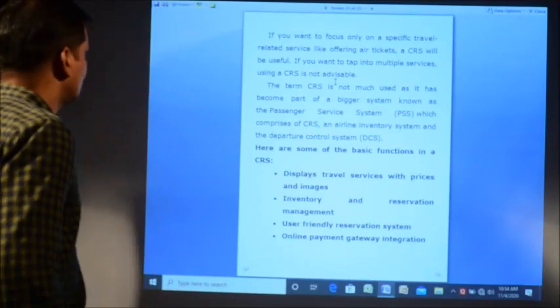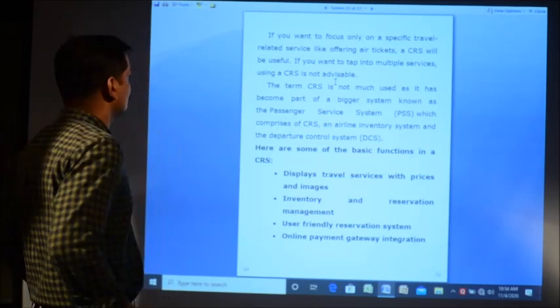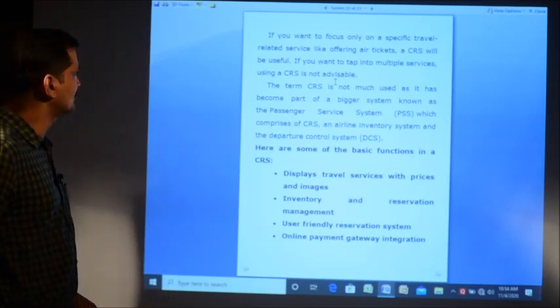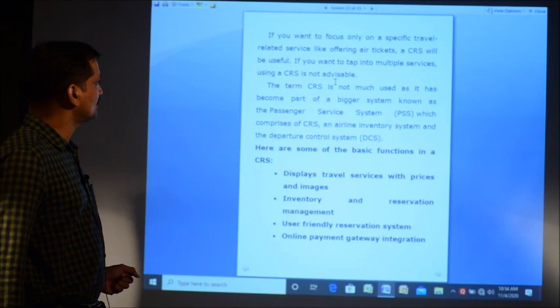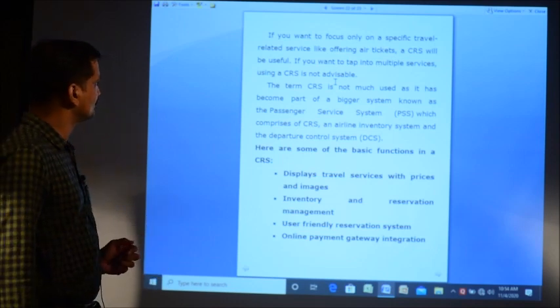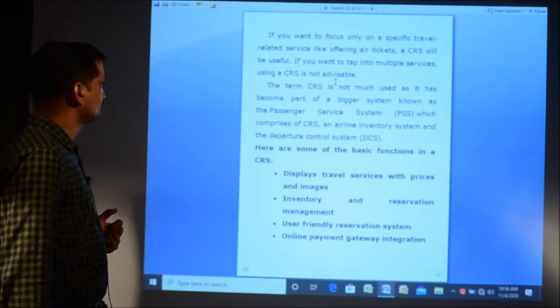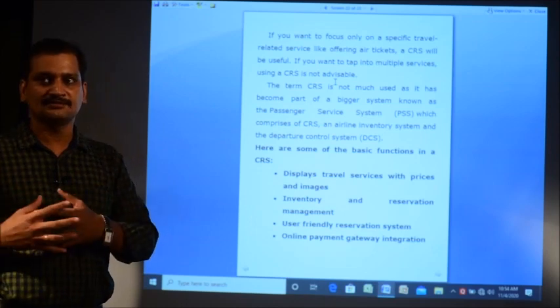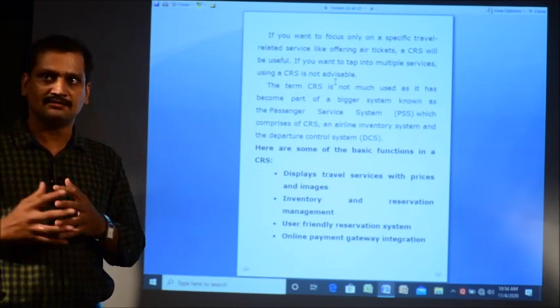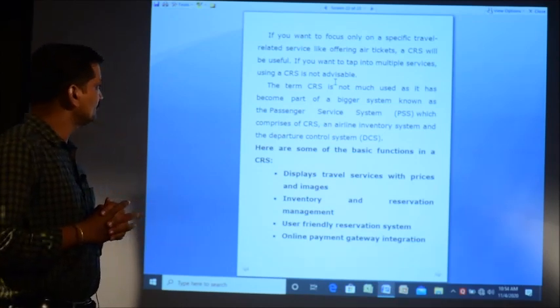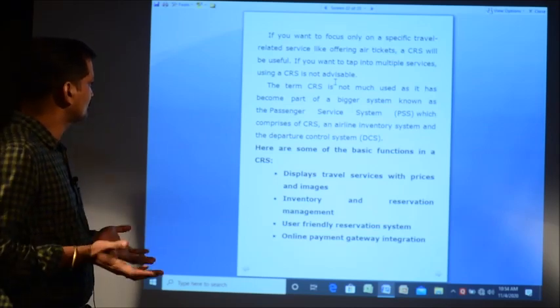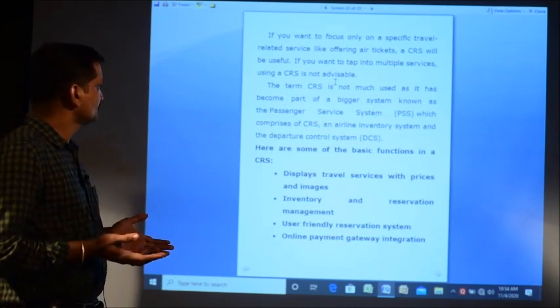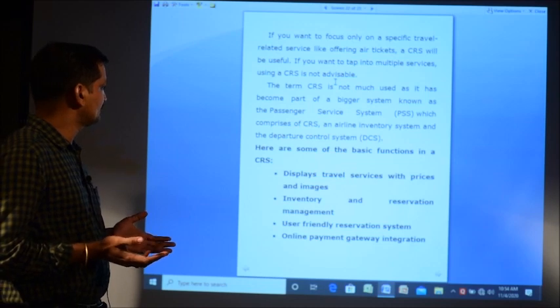If you want to focus only on specific travel-related services like offering air tickets, CRS will be useful. If you want to tap into multiple services, using CRS is not advisable. CRS can only provide the reservation part of the service. So it will not be helpful if you need other services like a passenger service system, an inventory system or a departure control system.